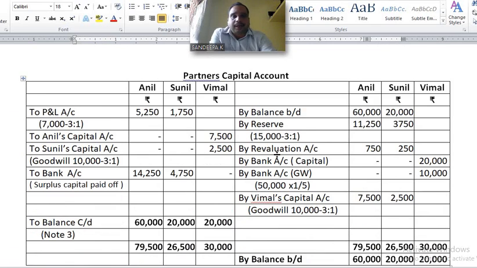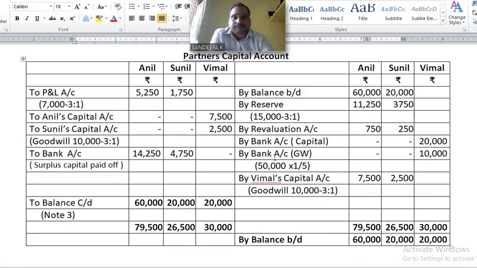Next, prepare partners' capital account. Draw necessary columns. Okay. First of all, write down old partners' capital given in the balance sheet. Write down by balance brought down. Anil column 60,000. Sunil column 20,000. Okay. Next, reserve given in the balance sheet. By reserve, 15,000 in the ratio of 3:1. How much? 15,000 into 3 by 4, 11,250. 15,000 into 1 by 4, 3,750.